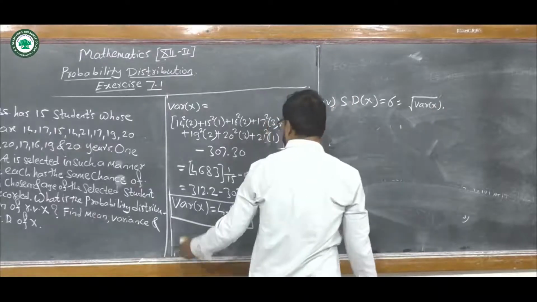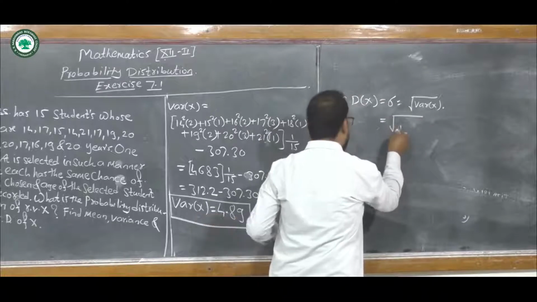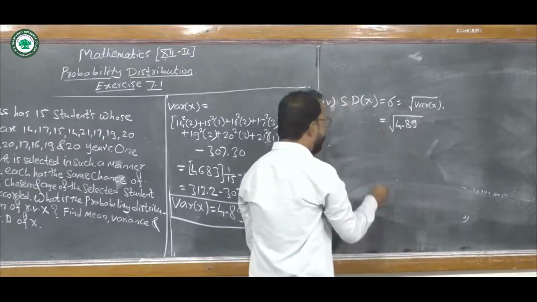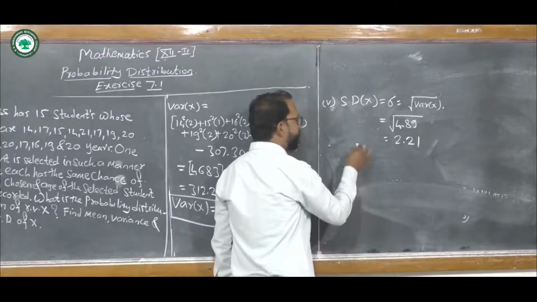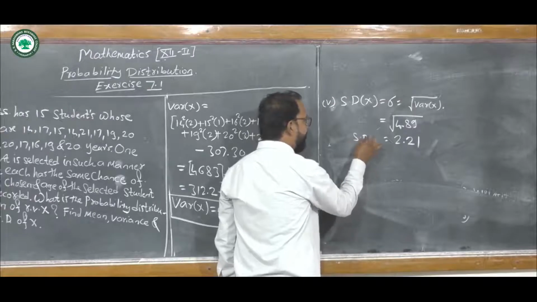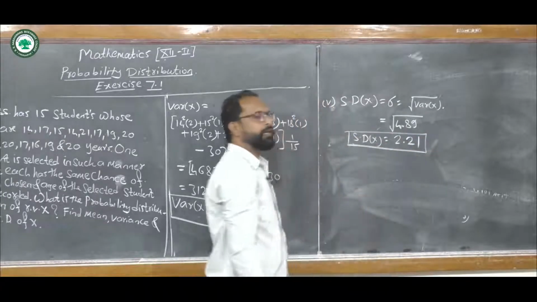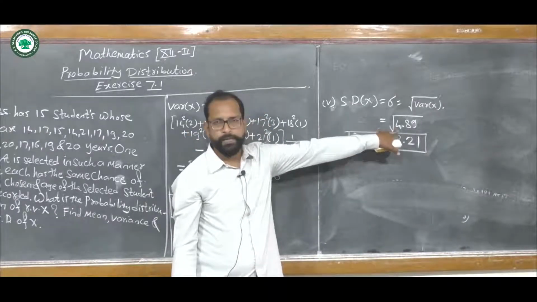Here we calculated the variance of x, so standard deviation becomes square root of 4.89, which equals 2.21. So standard deviation of x equals 2.21. You can use the log table to find this square root.